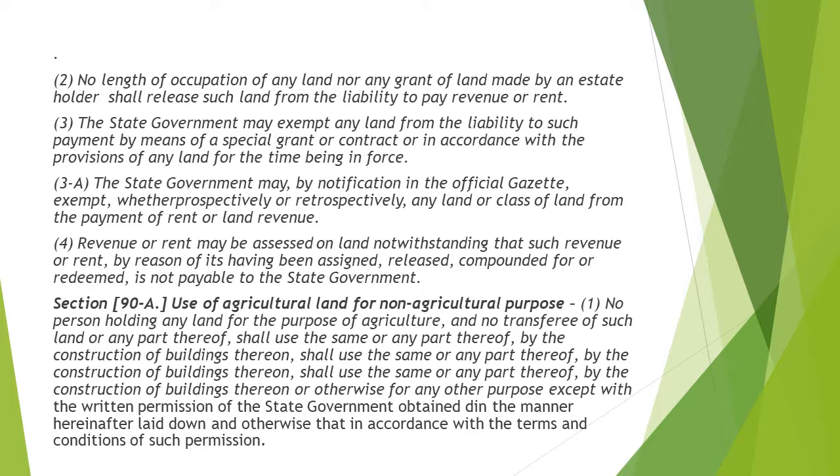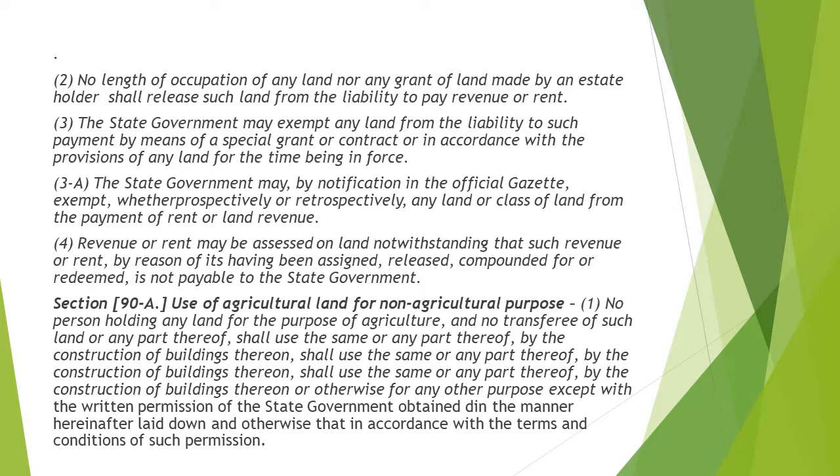It is also discussing who can exempt: the state government can exempt such special grants or contracts. Also, what notifications are to be sent. And it is also telling us that this payment of rent is applicable retrospectively and prospectively. This is all this section is talking about.